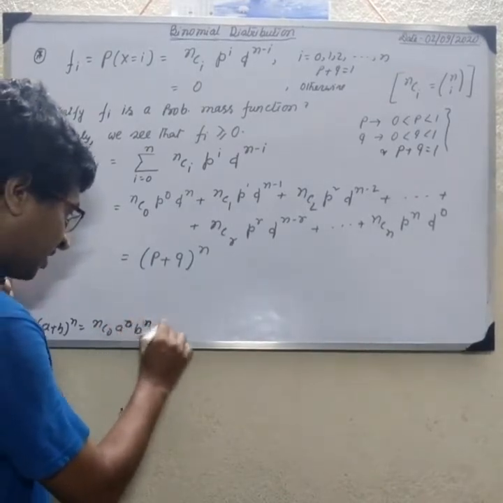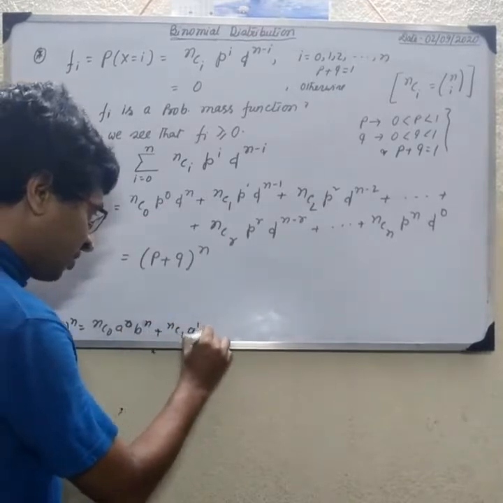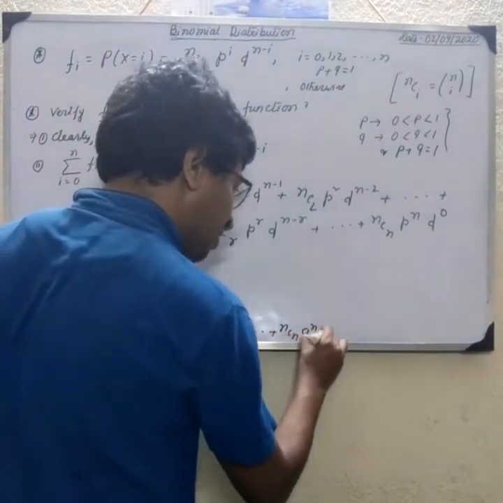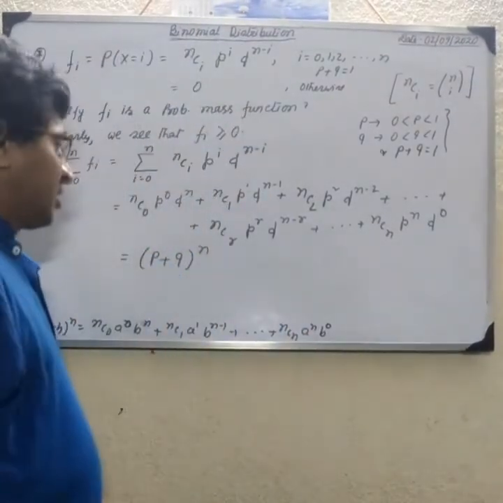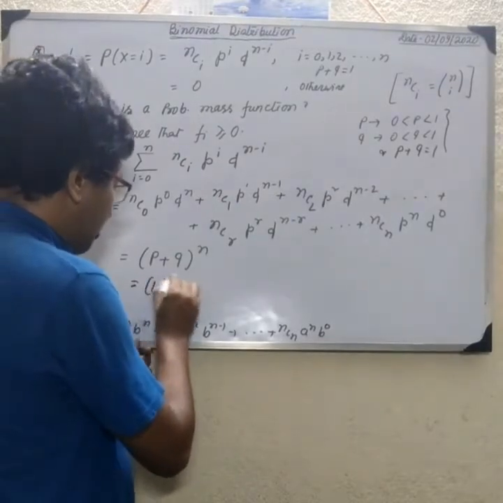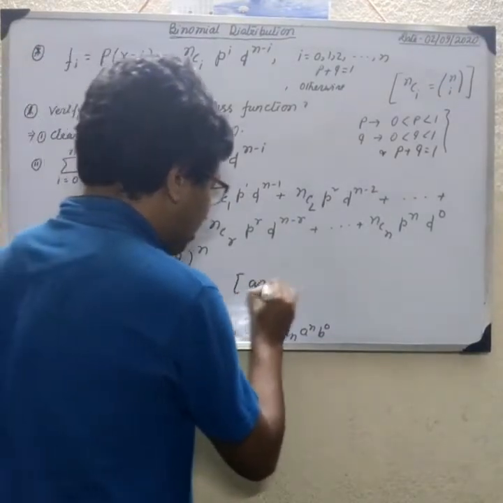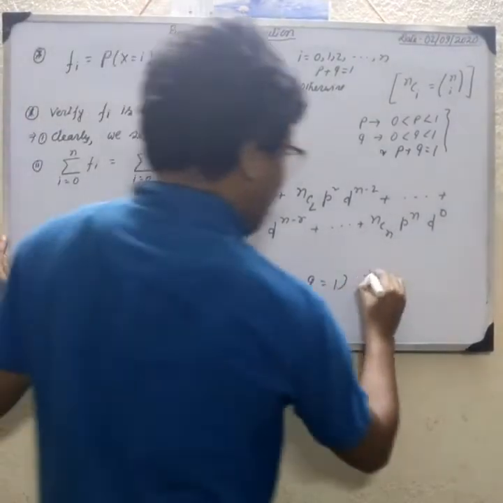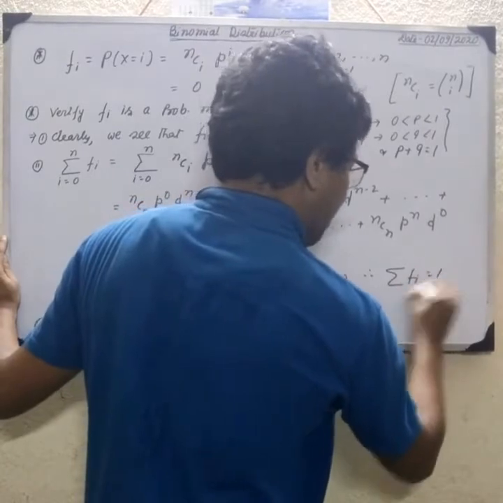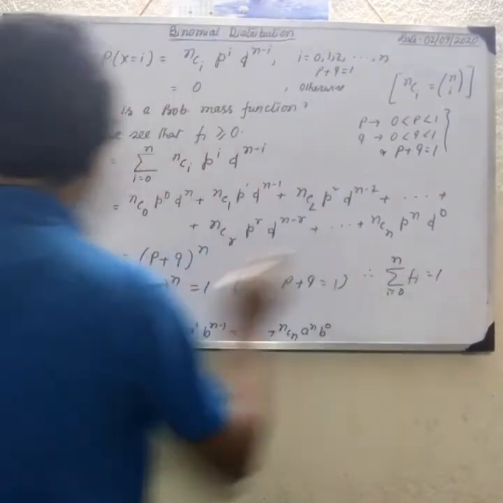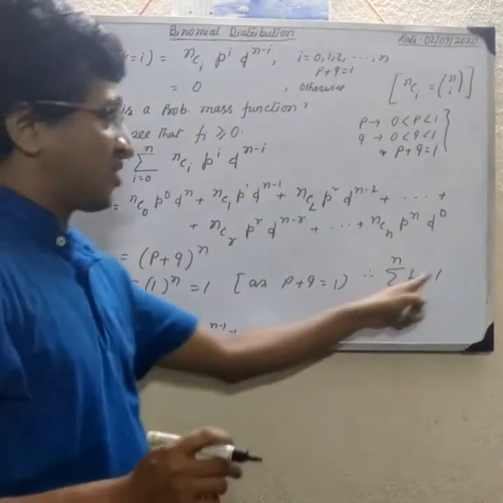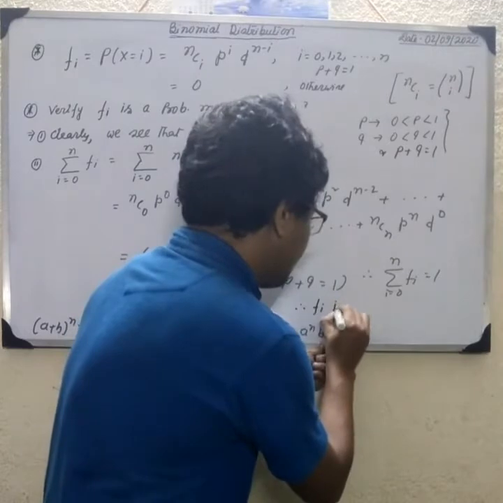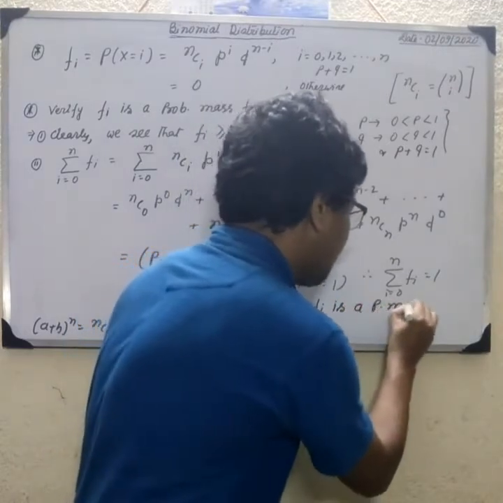So p plus q whole to the power n, with p plus q equal to 1, which we know, equals 1. Therefore the summation of f(i) for i equal to 0 to n equals 1. So the first condition f(i) greater than or equal to 0 and the second condition summation of f(i) equal to 1 hold. Therefore f(i) is a probability mass function.